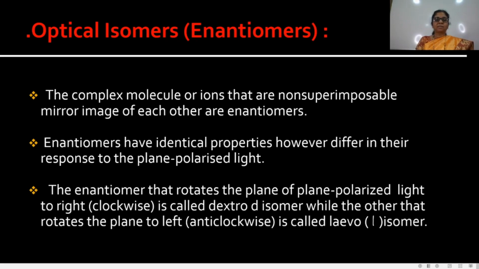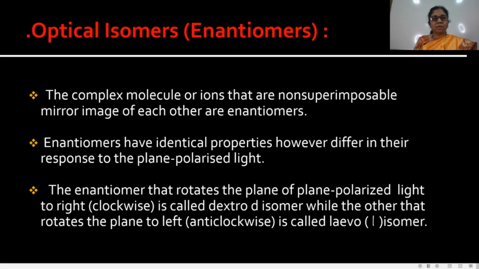The enantiomers that rotate the plane of plane polarized light to the right side are called dextro isomers, or D isomers, while the others that rotate the plane of plane polarized light towards the left side are called Laevo isomers. That means, what are optical isomers? Optical isomers are non-superimposable mirror images of each other, and they have two types: dextrorotatory isomers and laevorotatory isomers.